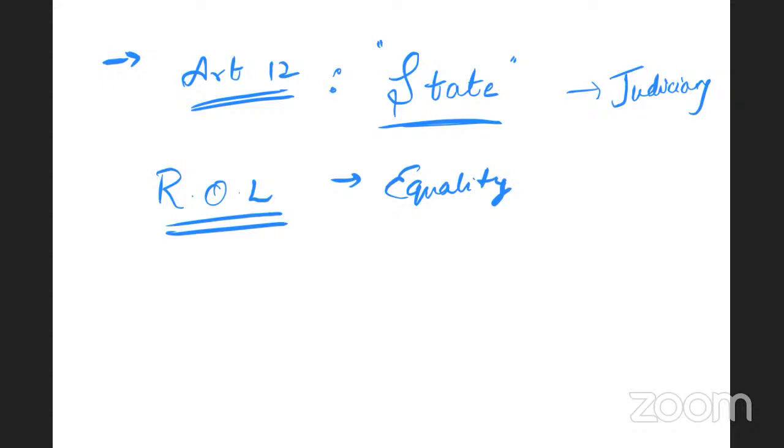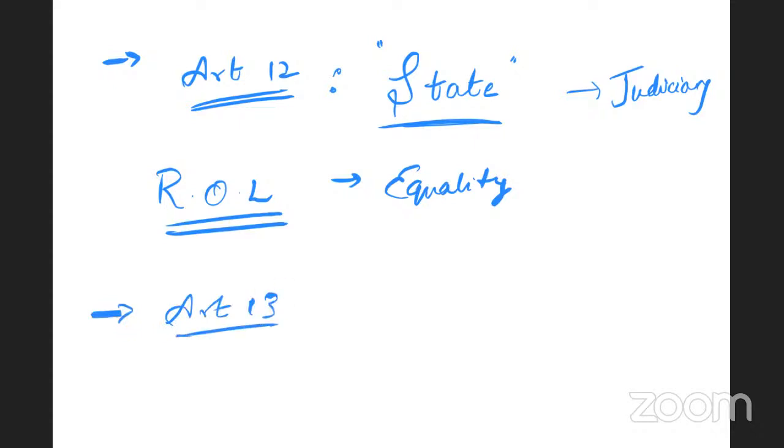In India, the constitution is the supreme law and it is the source of individual rights. The Supreme Court said that rule of law is one of the basic features of the constitution, and thus rule of law forms part of the basic structure of the constitution, a doctrine given by the Supreme Court. So what are the basic pretexts of rule of law? Absence of arbitrary power and equality before law. As we already discussed Article 12, now let us discuss Article 13, which we already have an understanding of now.